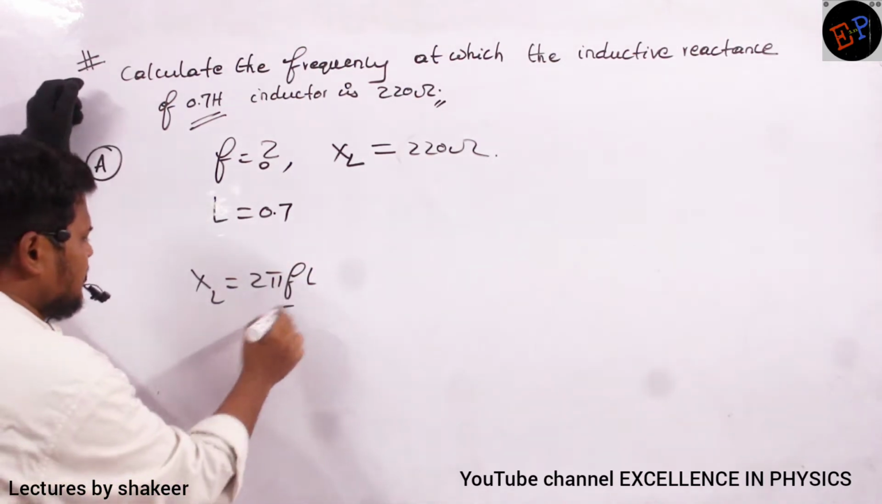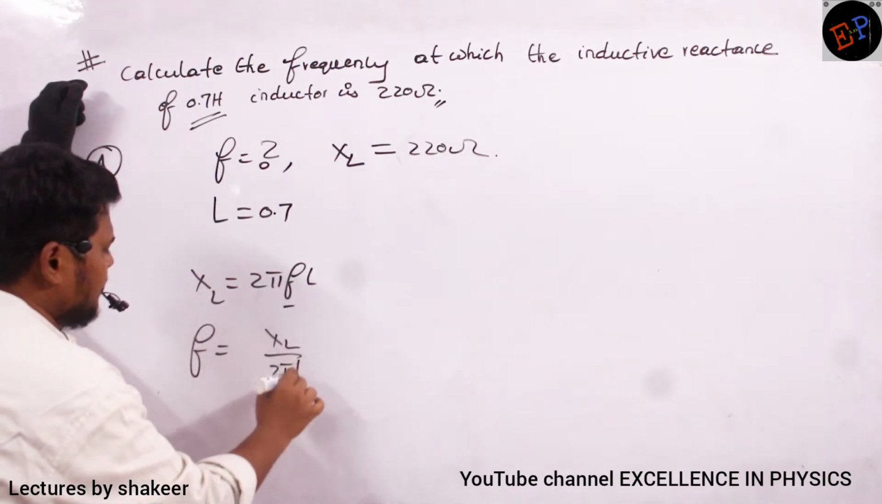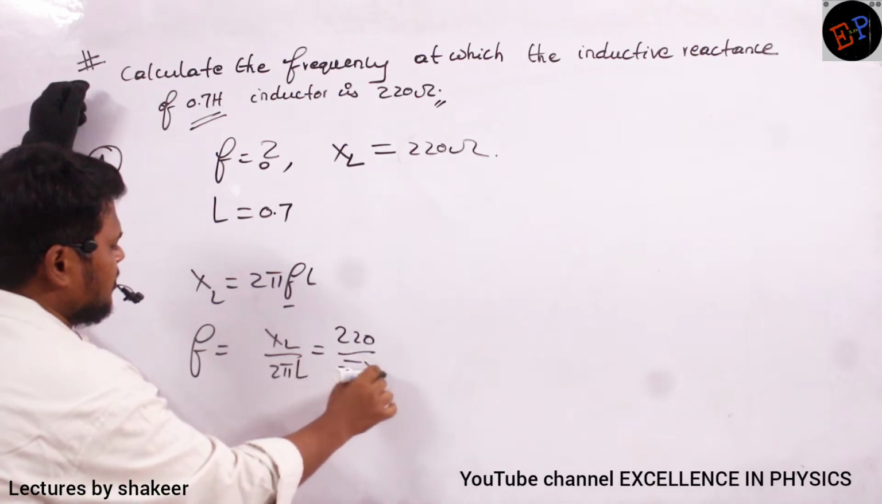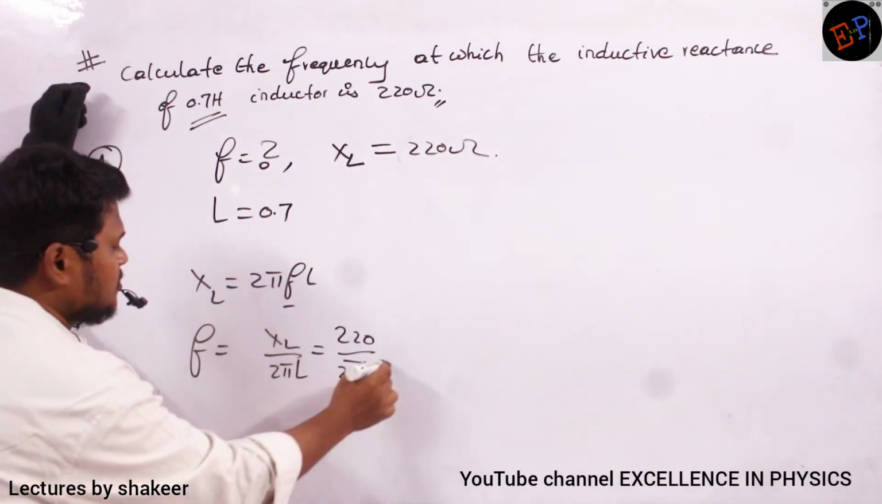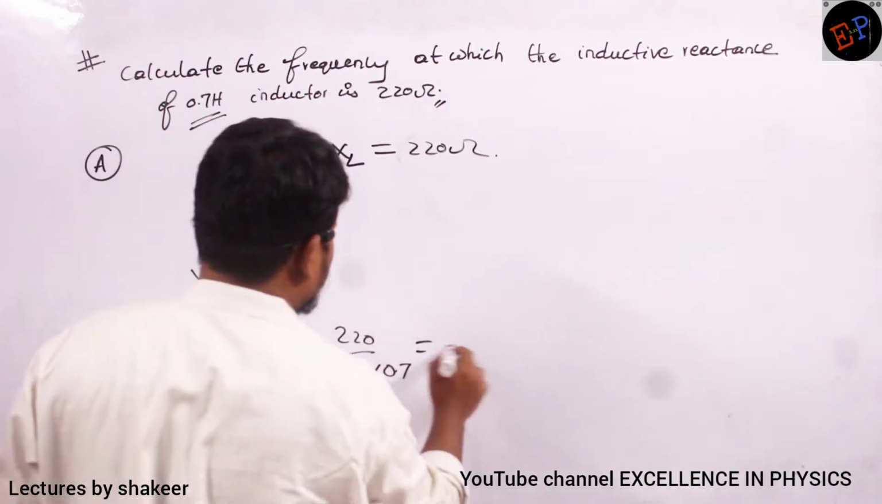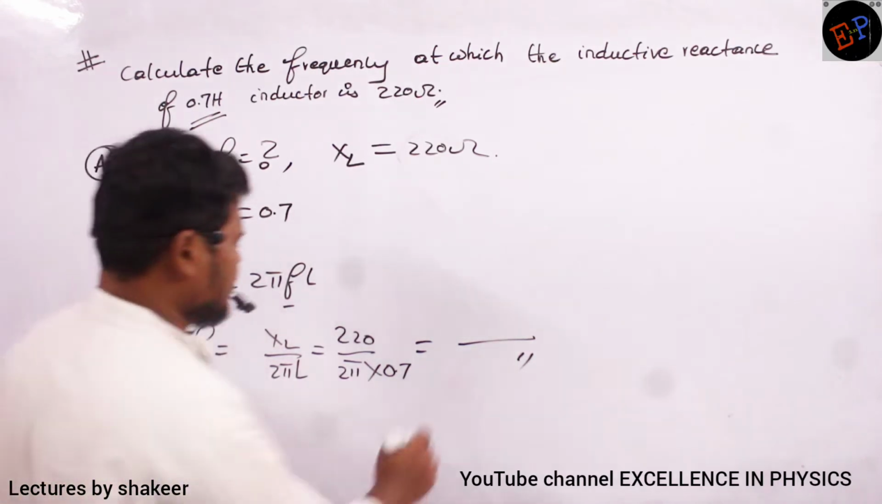From this I want the frequency. So frequency is equal to XL divided by 2 pi L. XL is 220, 2 pi multiplied by L. L value is 0.7. All the units are in the SI system only, so no problem. So just do this calculation, that is my required frequency. The frequency which you should get is 50 Hertz.